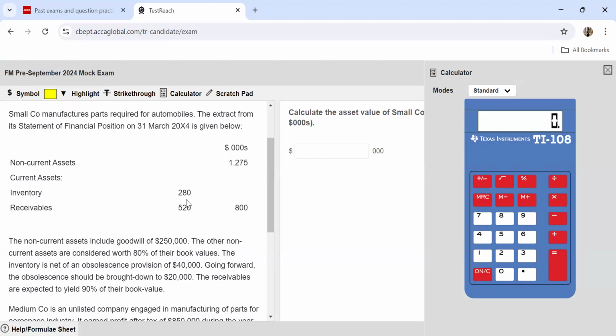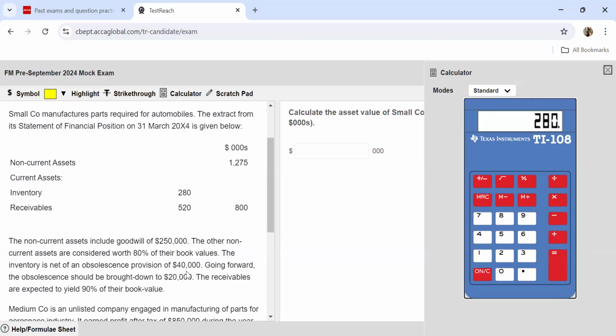Coming to inventory, inventory is worth 280. Let's read what it says about inventory. The inventory is net of an obsolescence provision of $40,000. So that means the inventory is worth more, but we have subtracted 40 from it just as a provision. Going forward, the obsolescence provision should be brought down to 20,000. So 40,000 is what we have subtracted, but we want to give 20,000 back because we have made an over provision. We do not need such a provision. This needs to be brought down to $20,000. So 280 is the value.